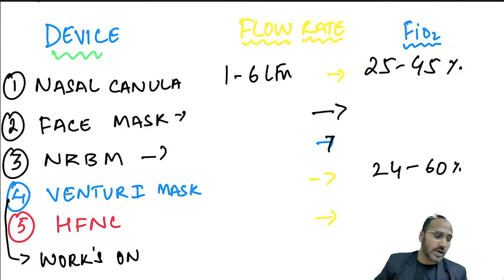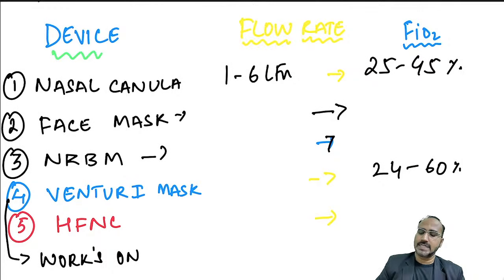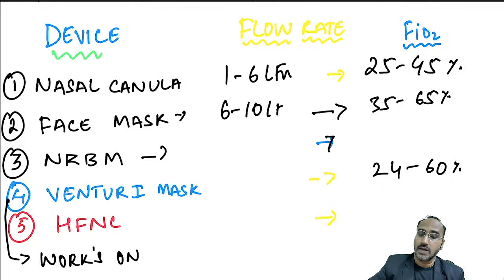What is the flow rate and what is the FiO2 delivered? So look over here, guys. The answer over here is NRBM. Regarding nasal cannula, the flow rate is 1 to 6 liters, which delivers an FiO2 of 25 to 45%. With face mask, you can deliver 6 to 10 liters of oxygen, which delivers an FiO2 of 35 to 65%. With NRBM, you can deliver 10 to 15 liters of oxygen, which delivers an FiO2 of 95%.